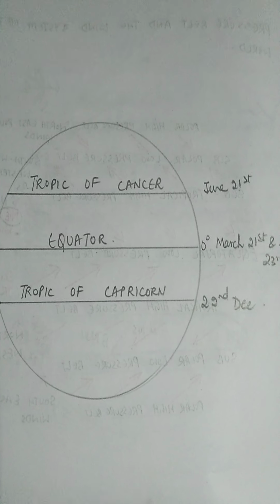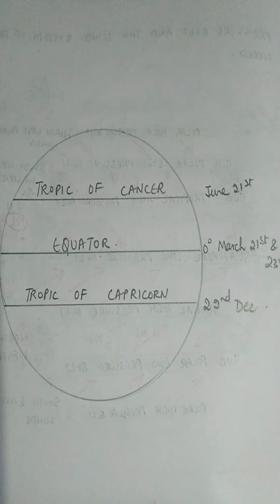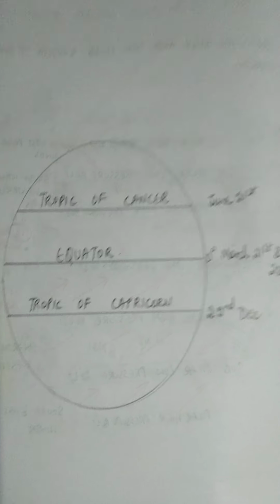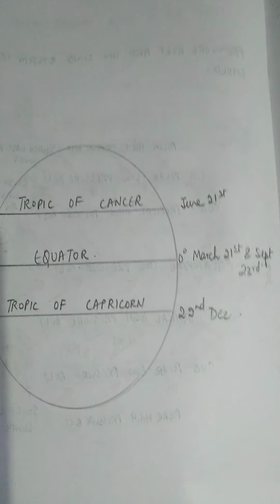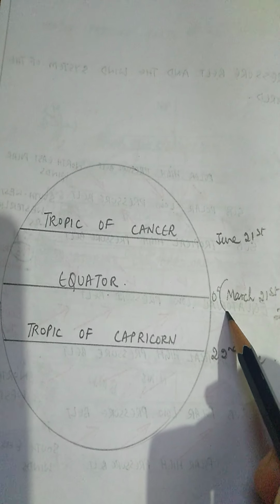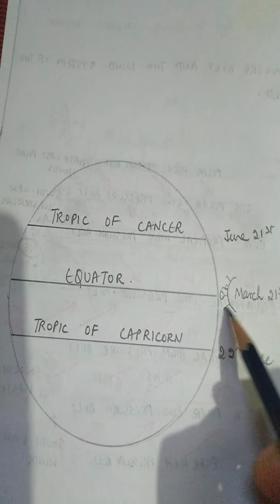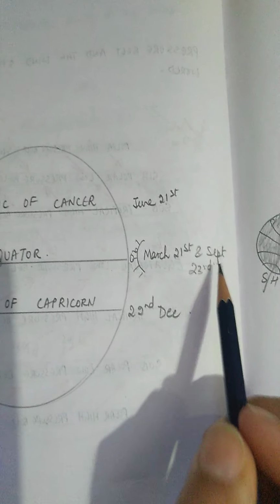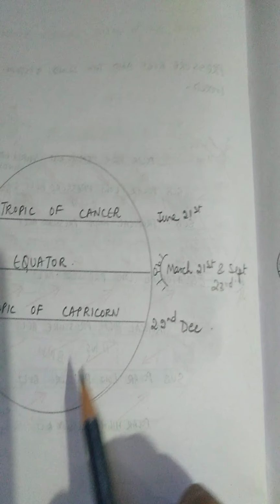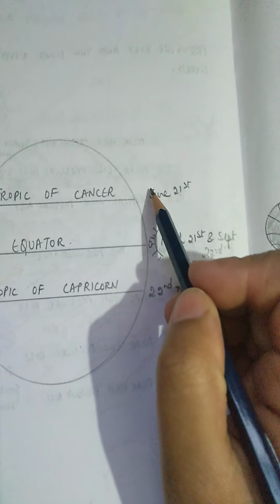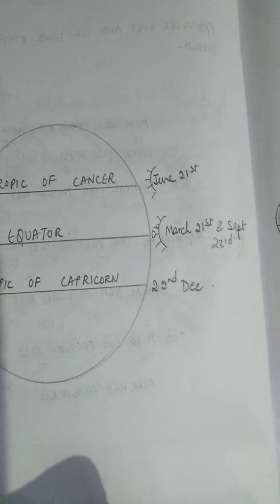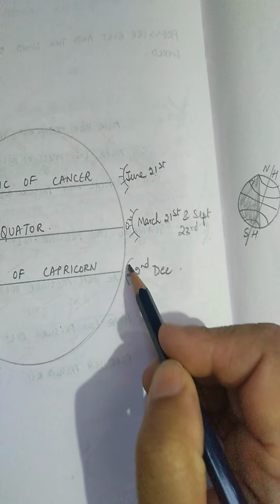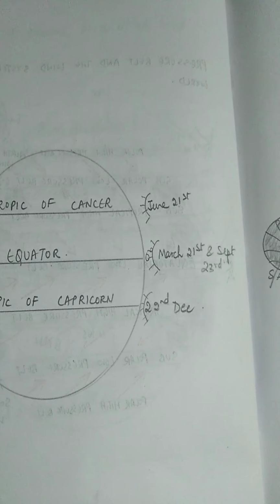Now let's understand the apparent migration of the sun. Apparent means we feel as if the sun is moving. Sometimes we find the sun directly overhead at the equator, that is on March 21st and September 23rd. Sometimes we find the sun vertically overhead at the Tropic of Cancer, and sometimes we find the sun vertically overhead at the Tropic of Capricorn.